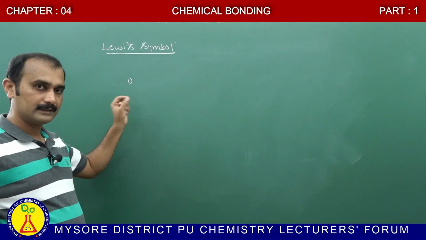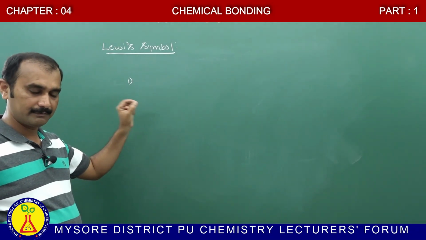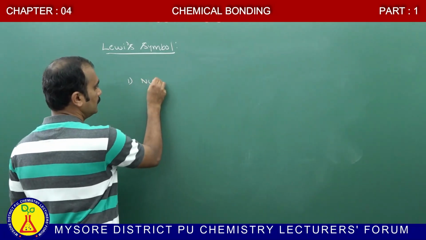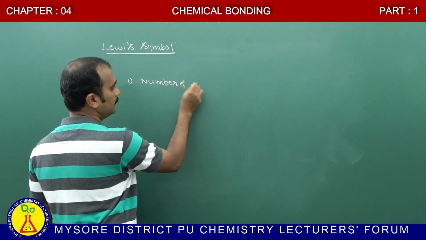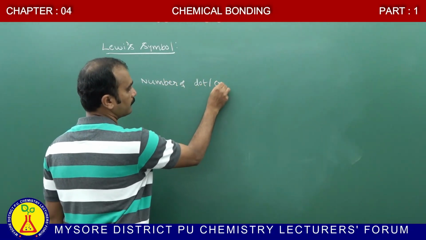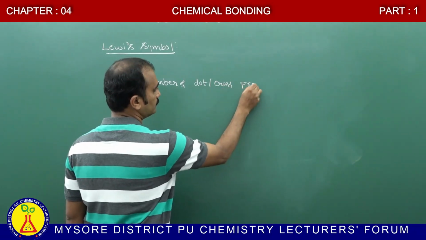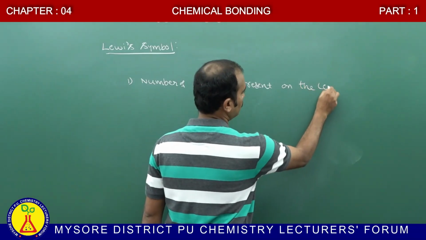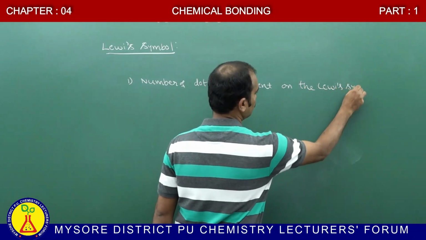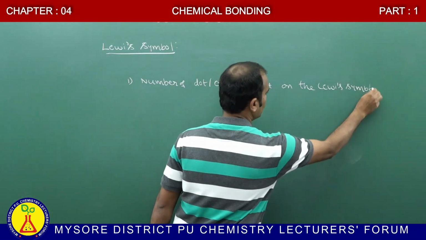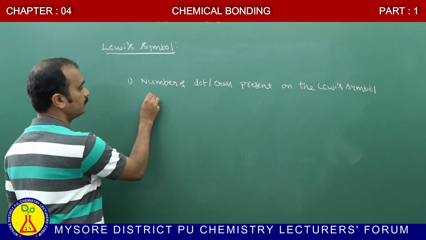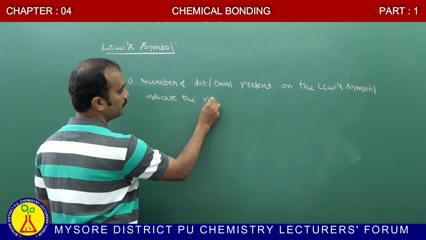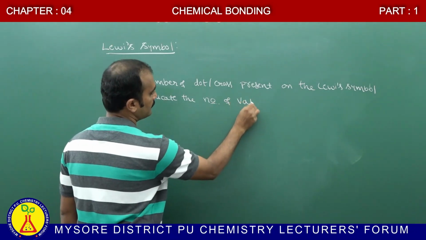The number of dots or crosses present on the Lewis symbol indicates the number of valence electrons.